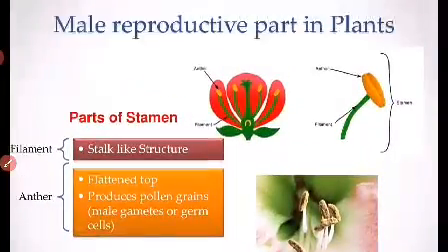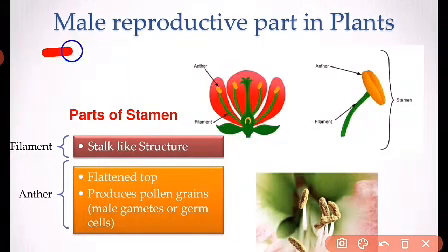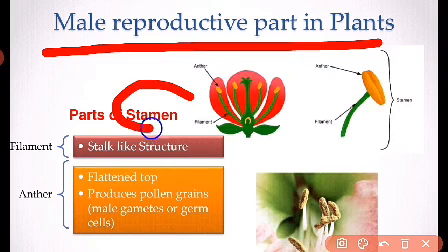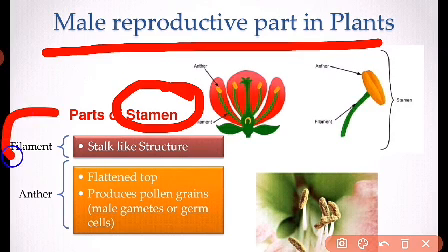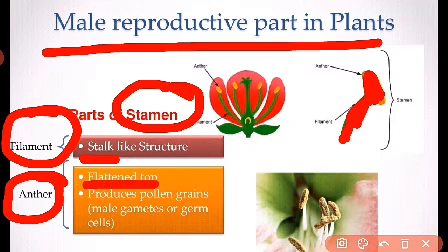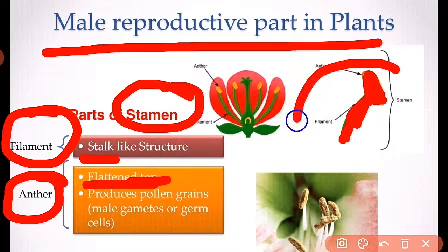So see, the male reproductive part in plants. The male reproductive part in plants is your stamen, and your stamen includes two parts: filament and anther. Filament is your stalk-like structure. You can see this is a stalk-like structure, and this is your filament, and this is the flattened top, which produces pollen grains, right? It's the male reproductive part.